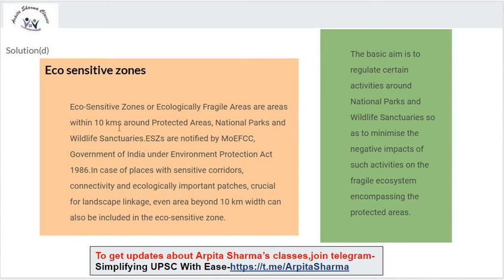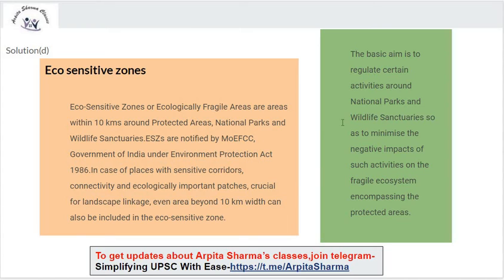At first we said areas within 10 kilometers around protected areas. Now even area beyond 10 km width can also be included in the eco-sensitive zone if the place has sensitive corridors, connectivity and ecologically important patches crucial for landscape linkage.